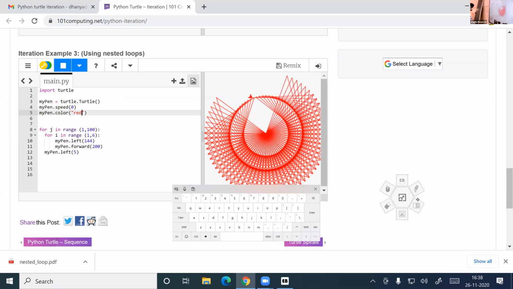So the color you can change to any other color. Instead of red, you can change it to blue, yellow. Many colors are available. If you want to give some other different types of colors, then you can use RGB in brackets. Speed 0 means maximum speed. It is 99 times it worked. It will stop.